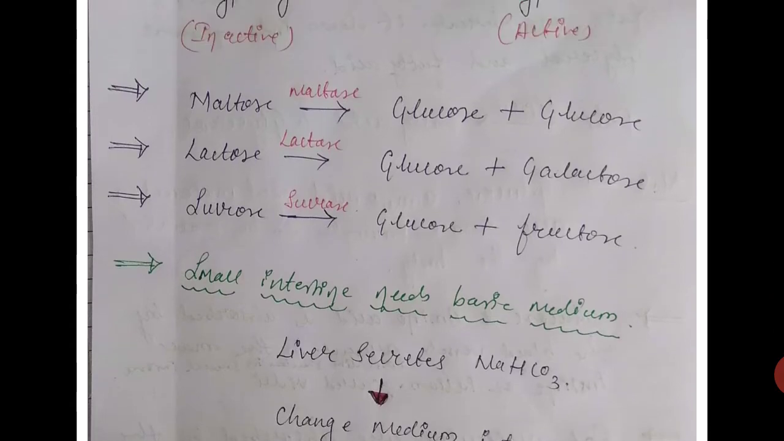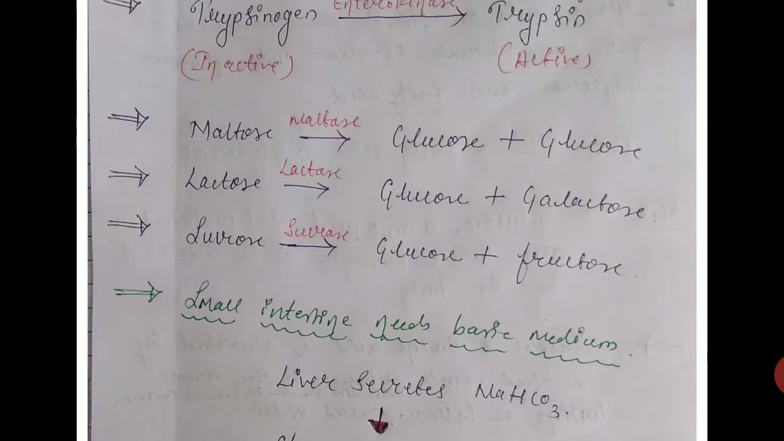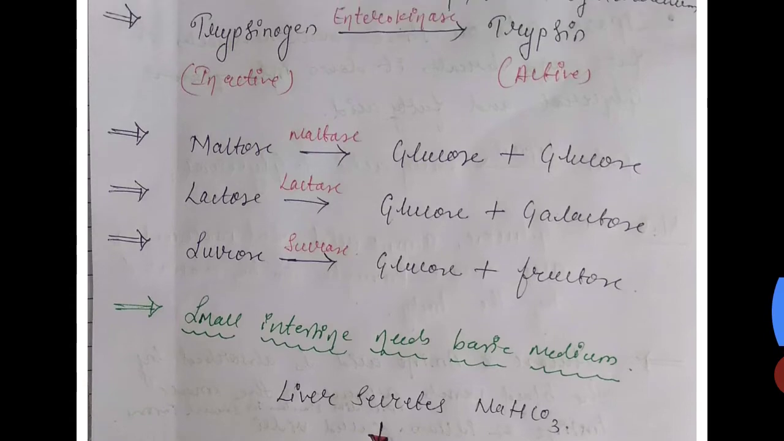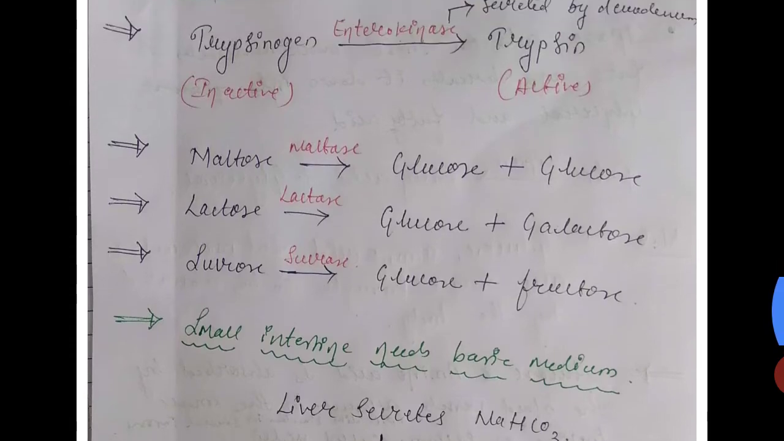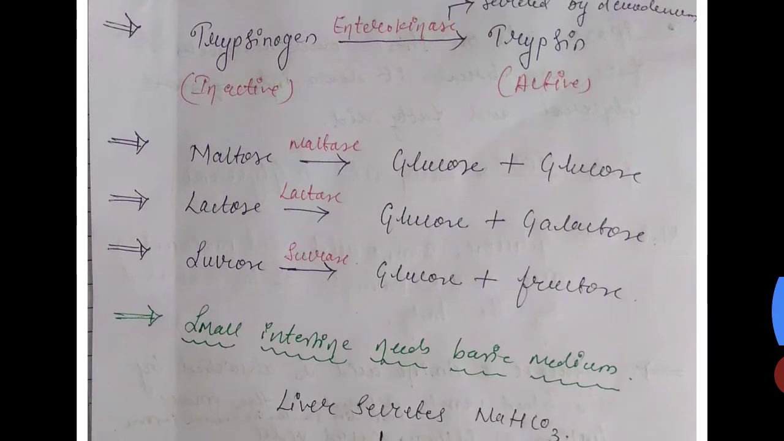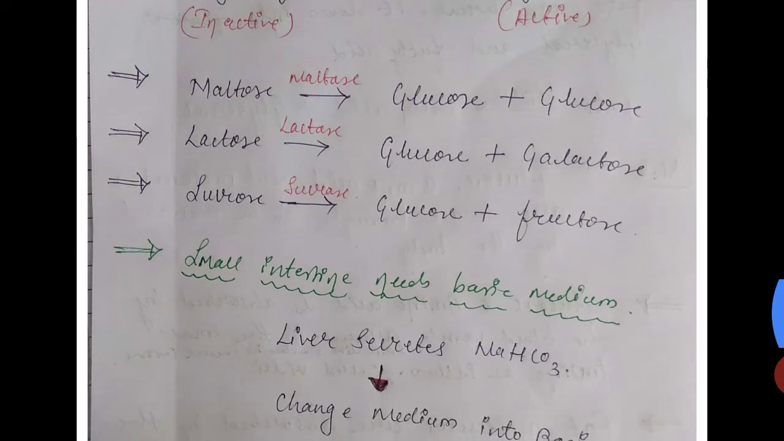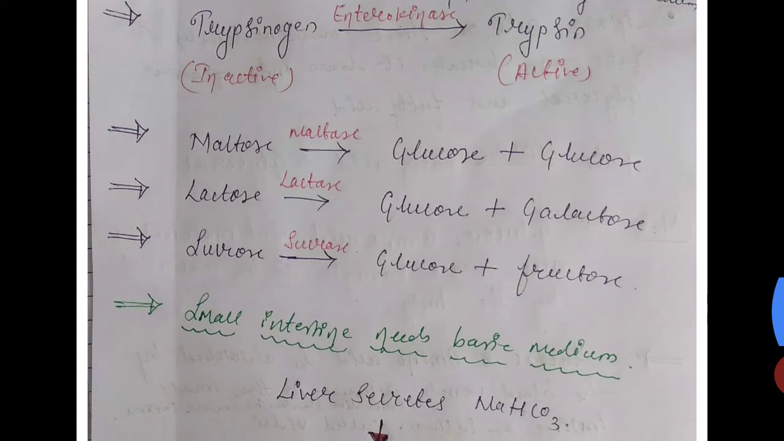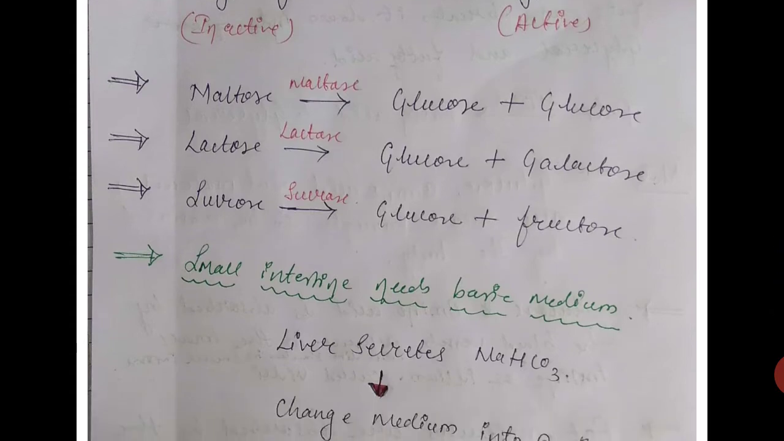So for the action of these enzymes, the medium should be proper. The medium which we require for the action of these enzymes is the basic medium. In the stomach we need the acidic medium, but in the small intestine we need the basic medium. And from where will we get this basic medium?